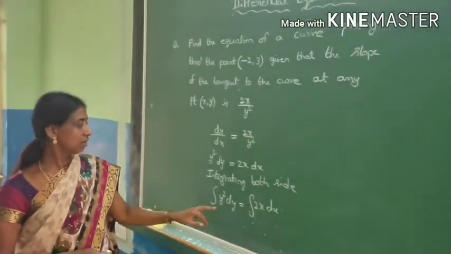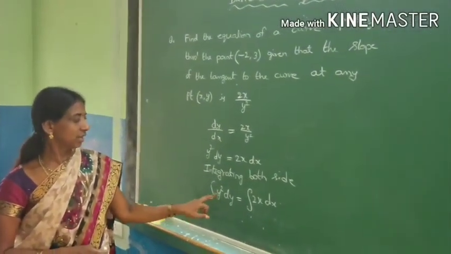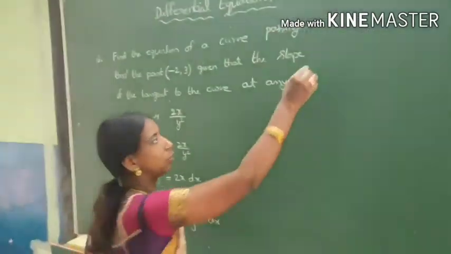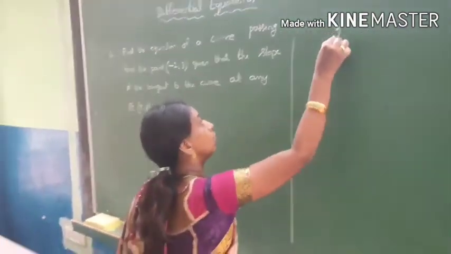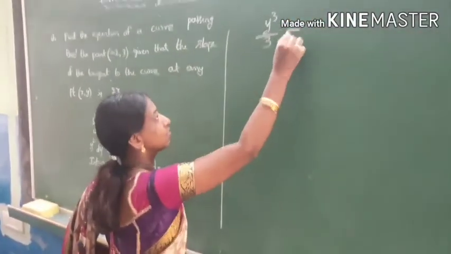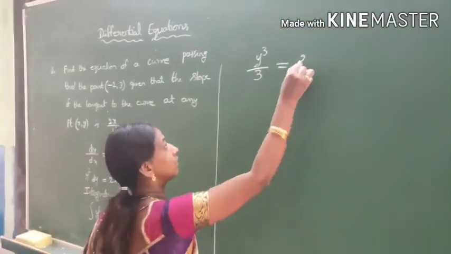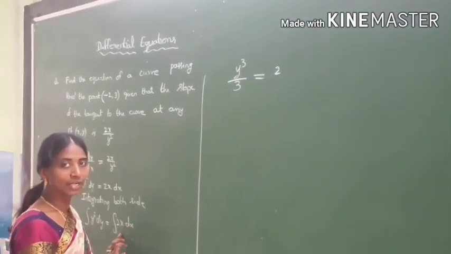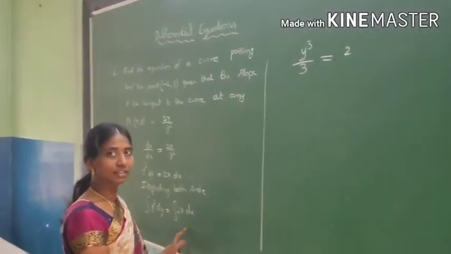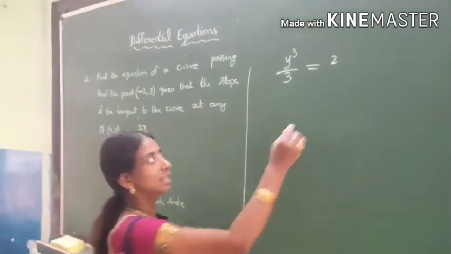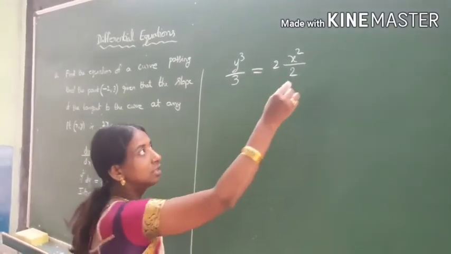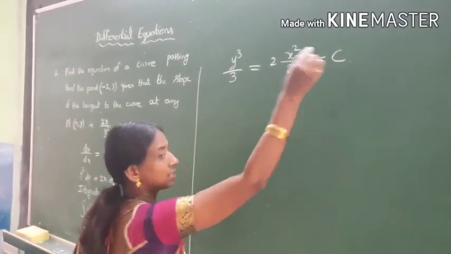Solve this question now. Integration of y square with respect to y is y cube by 3. y cube by 3 is equal to 2, a fixed number constant, you can separate it, and then integral x with respect to dx is x square by 2. You need to put plus c.